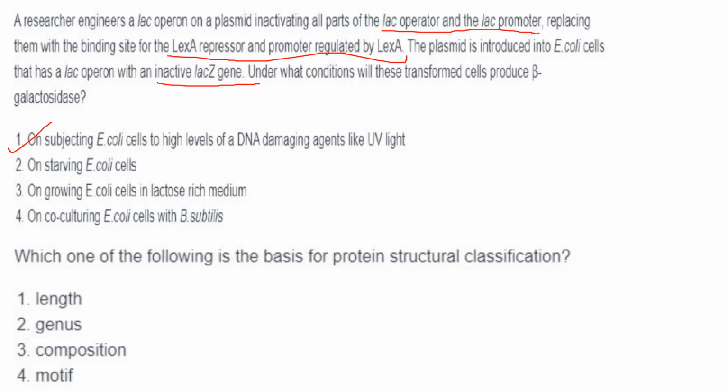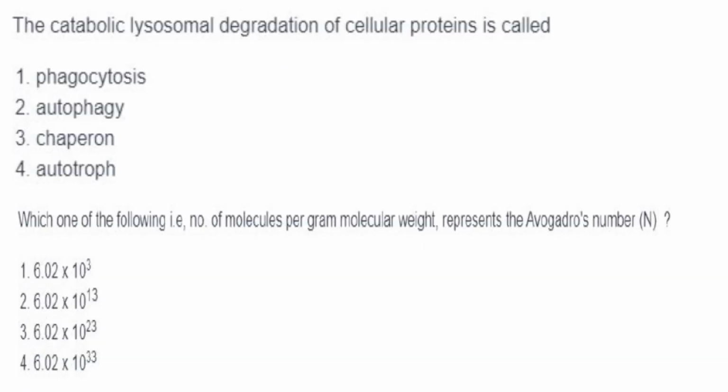Then next one. Which of the following is the basis for protein structural classification? No, length is not correct. Genus also not correct. Composition also not correct. It is motif. Then next one.